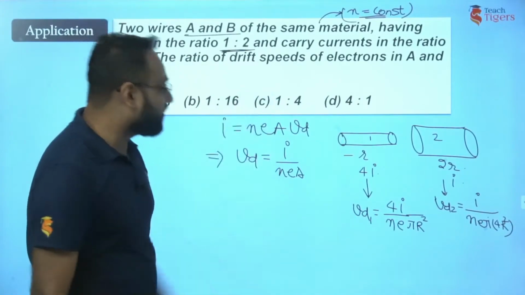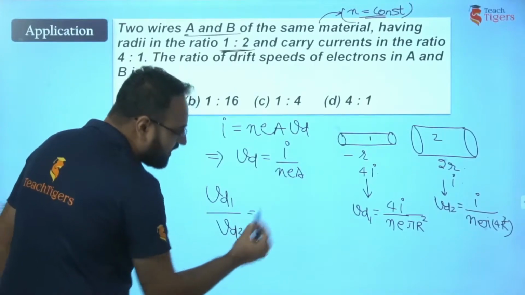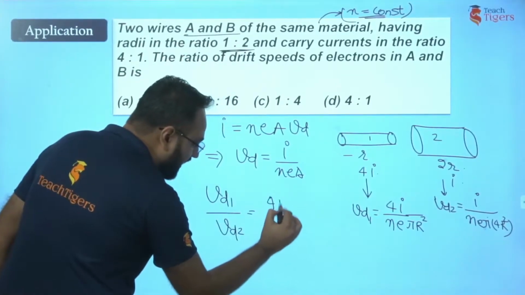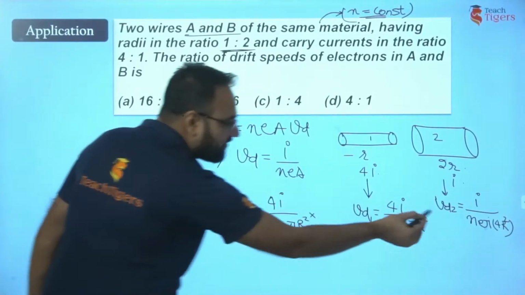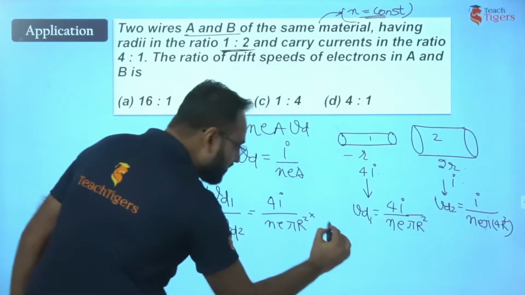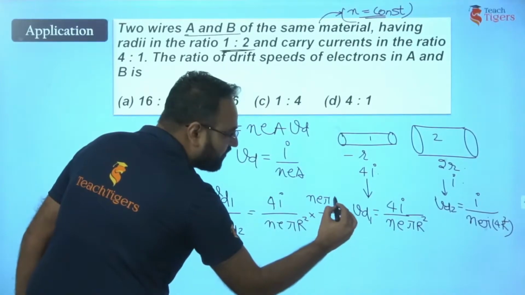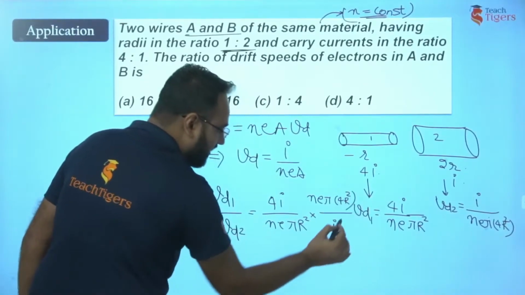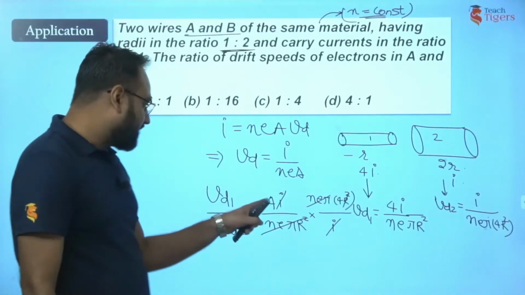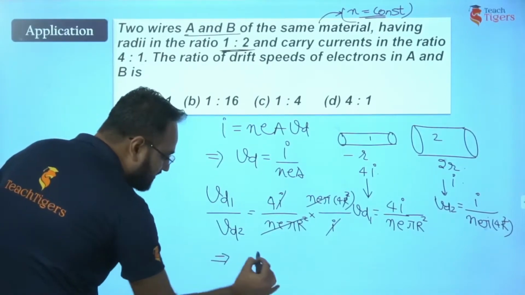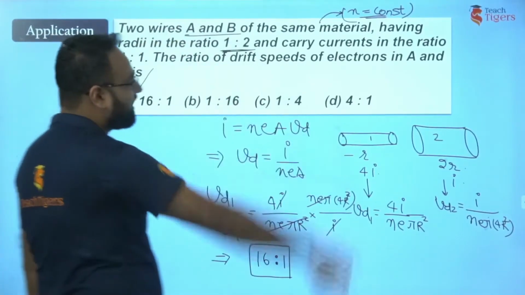Now what you have to find? The ratio of drift speeds. We can easily find Vd1 to Vd2. Now divide them. Vd1 to Vd2 will be 4I upon Ne into pi R square. When you divide, numerator will become denominator and denominator will become numerator. I upon Ne pi into 4R square. Now this I and I will cancel out. Ne pi R square will cancel out. What will you get? 4 into 4 is 16. This implies the ratio is 16:1. This is the required ratio. Option A is correct, right?